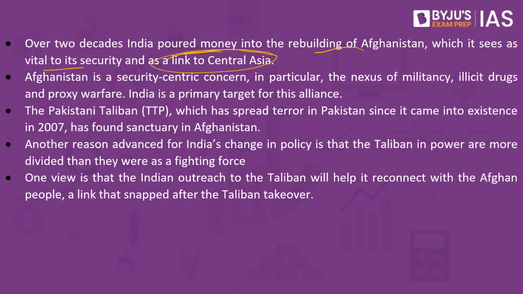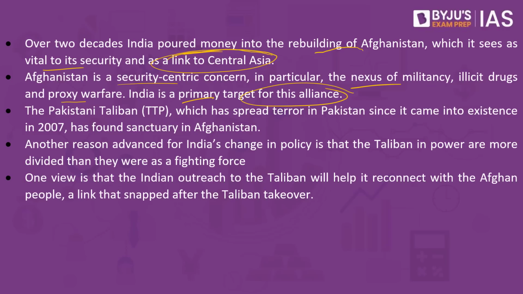The second reason is that Afghanistan is a security-centric concern, in particular the nexus of militancy, illicit drugs and proxy warfare. India is a primary target for this alliance. So in order to prevent such an alliance from coming together and harming India in the near future, India allowed senior diplomats to speak with the Taliban.